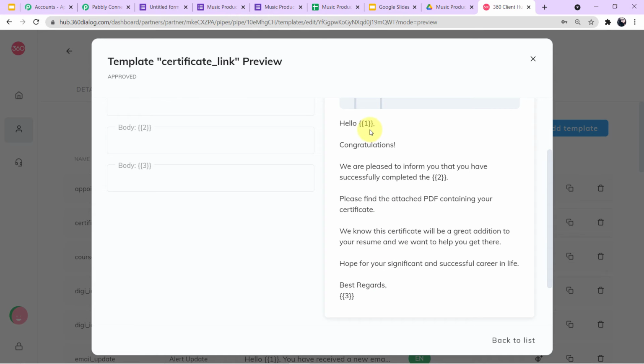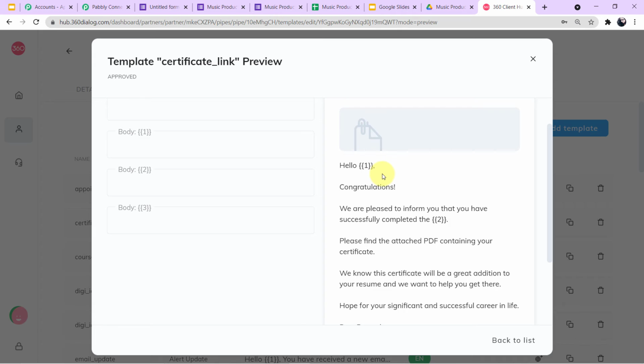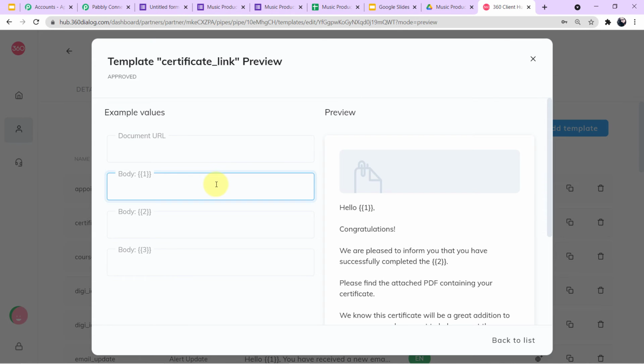Now you must be thinking why these numbers are given in double boxes. So guys, these numbers are just variables which will keep changing according to the information of the student. For example, if in body field 1 I enter the name of my student, which is Sam John, you can see automatically the variable has changed into the name of my student. Same goes with body field 2. In body field 2, it is asking us for the course name. So let's say our course name is Music Production Course Certificate.